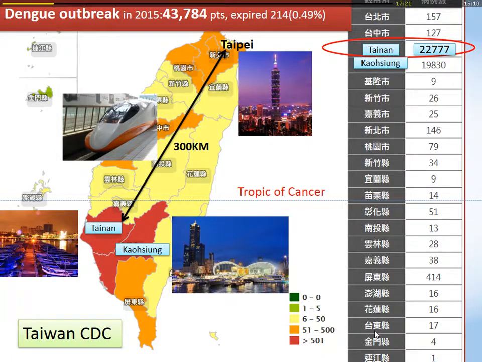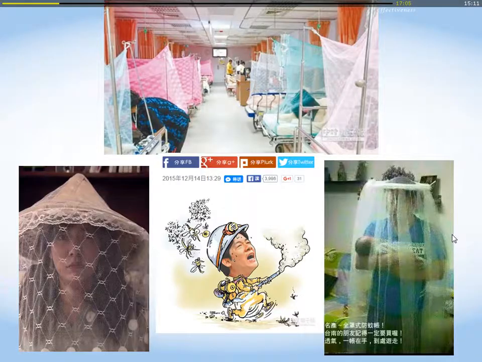Here we have an outbreak in Tainan, Taiwan in 2015, and about 44,000 patients got infection. Especially my resident city, Tainan, is near the Tropic of Cancer, and lots of people got infection. So here is the example in our emergency room. Lots of patients were put under mosquito nets, and there's a joke: when you travel to Tainan, you must use this kind of equipment to protect yourself and your kids, like a Kung Fu master.